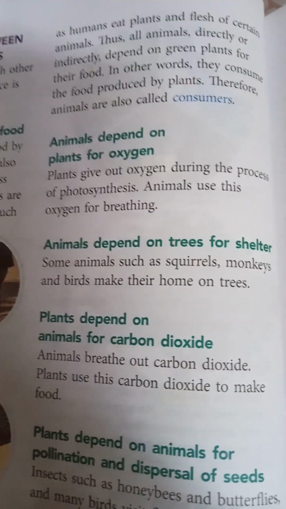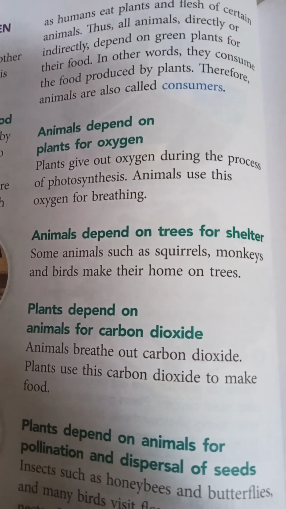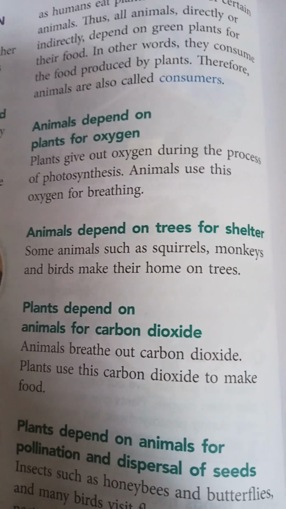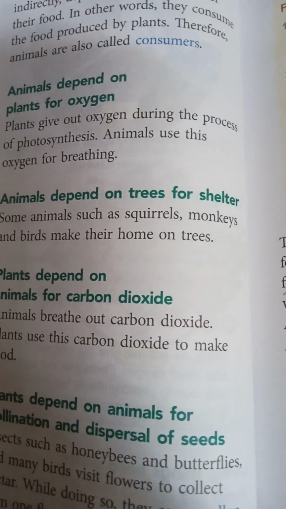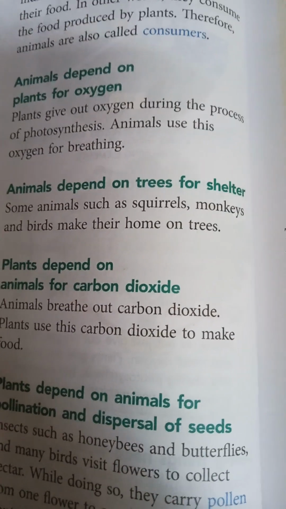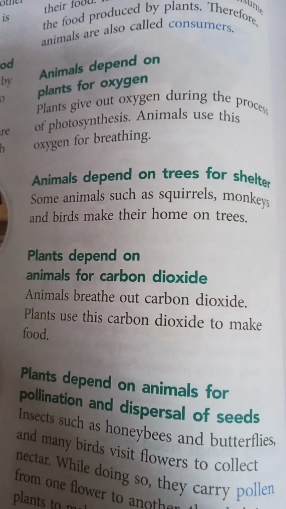Animals depend on plants for oxygen. Plants give out oxygen during the process of photosynthesis, and animals use this oxygen for breathing. Animals depend on trees for shelter. Some animals such as squirrels, monkeys and birds make their home on trees.